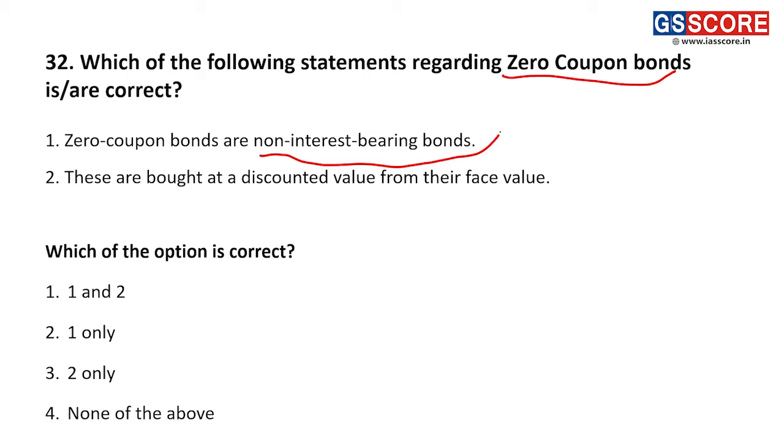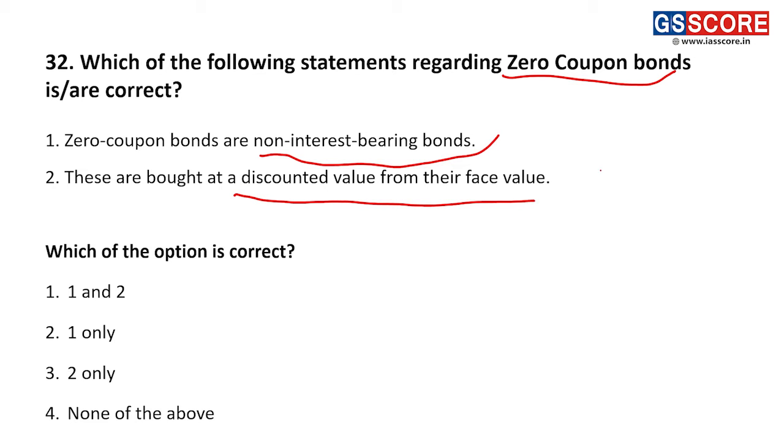So one thing is that the bond does not give you any interest. That is possible in very rare circumstances. For example, we have issued a bond to the World Bank for some development finance, and the World Bank has given us finance against that bond without any interest. That is possible only when somebody is giving you international aid. Otherwise, typically zero coupon bonds mean that bonds will be bought at a discount value from their face value.